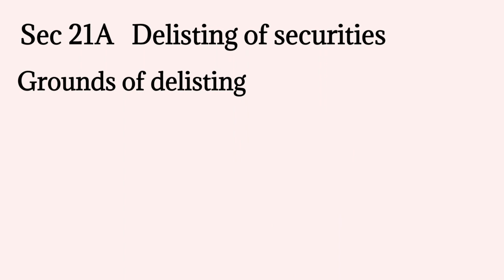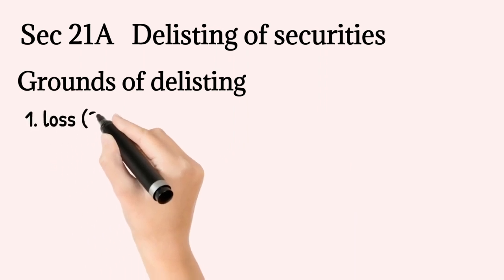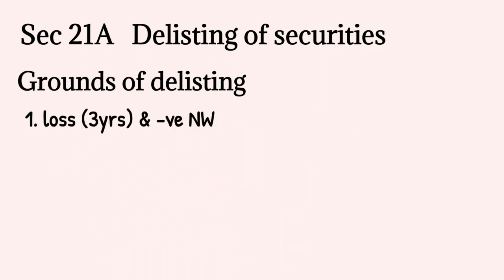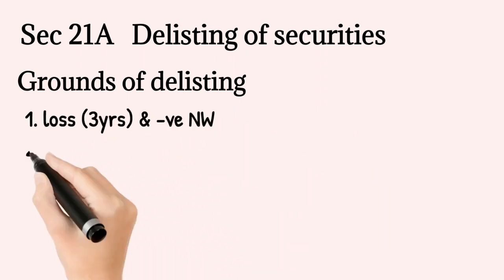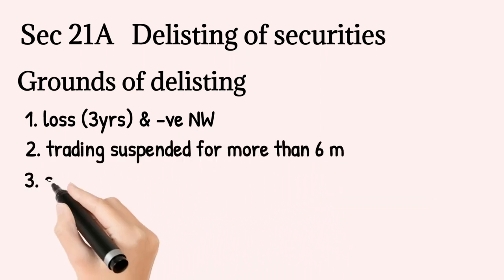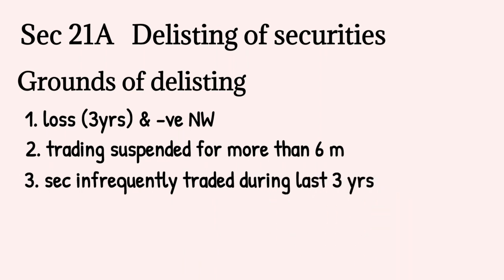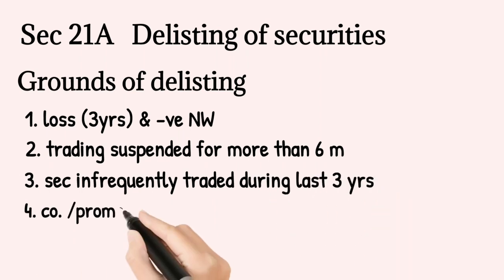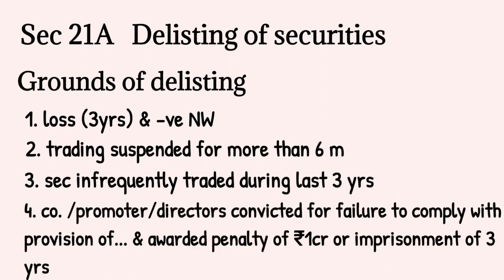We will here discuss only 4 of the grounds. The first ground is that the company has incurred losses during the preceding 3 consecutive years and it has negative net worth. Secondly, the trading in securities has remained suspended for a period of more than 6 months. Third ground is that the securities of the company have remained infrequently traded during the preceding 3 years.